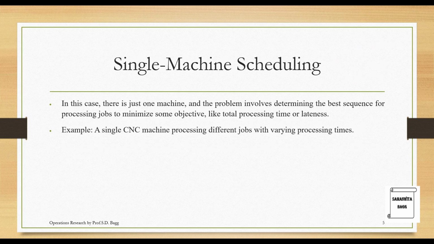The next one is single machine scheduling. In this case, there is just one machine and the problem involves determining the best sequence for processing jobs to minimize some objective like total processing time or lateness. So this is about the single machine scheduling, when you have only one machine and many jobs are going to pass through it. Example, a single CNC machine processing different jobs in varying times. So this is an example.